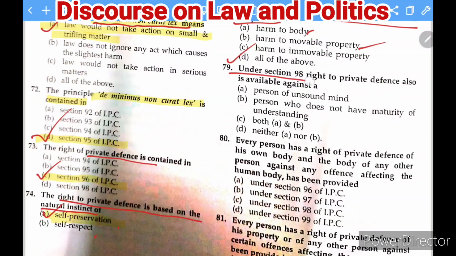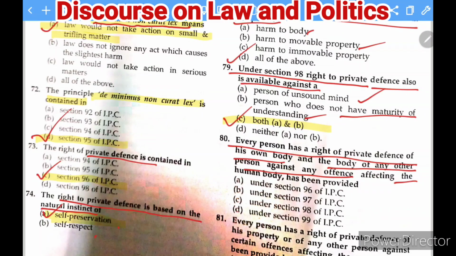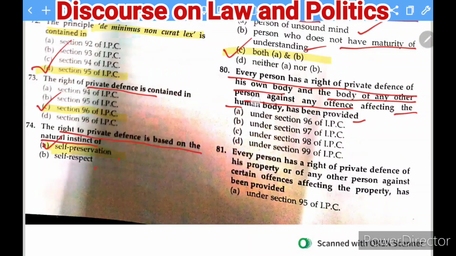Next question is: under section 98, right to private defense is also allowable against a person of unsound mind, a person who does not have maturity of understanding, both A and B, neither A nor B. So this right to private defense under section 98 is allowable against both persons. So answer C is correct. The next question which you all can see: every person has a right of private defense of his own body and the body of any other person against any offense affecting the human body has been provided under which section of the IPC?